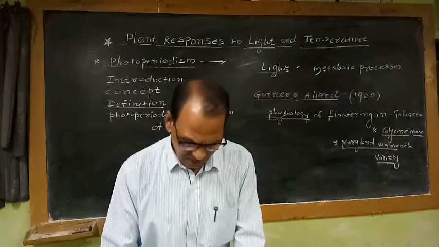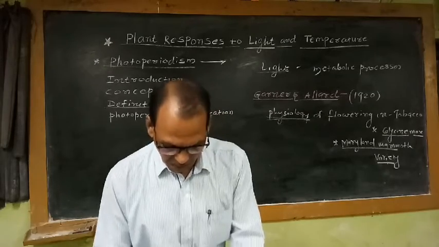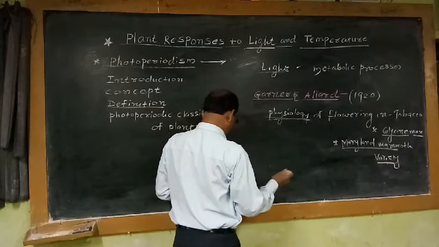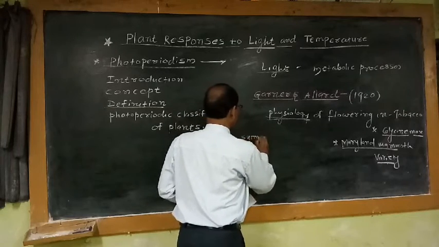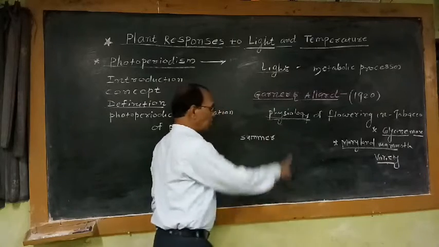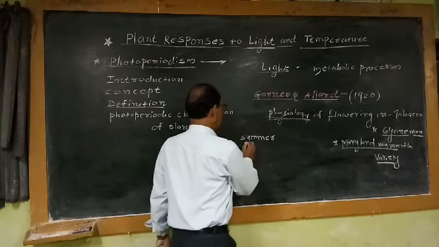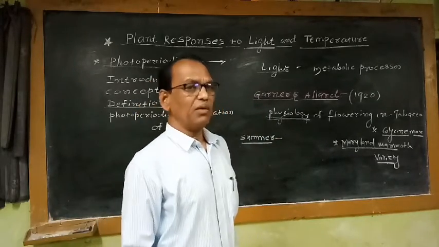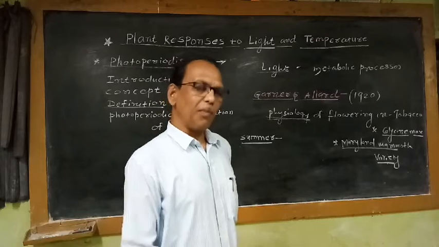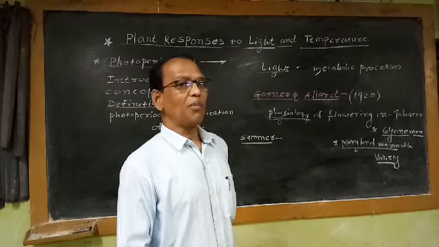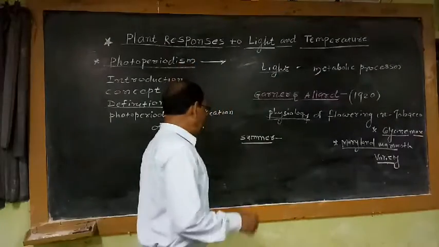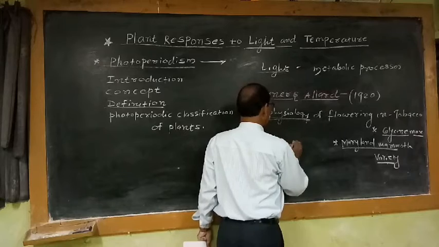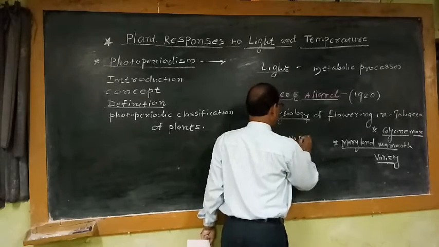So for finding this, they sowed the seeds of this plant in summer. They took the seeds of this Maryland Mammoth variety of tobacco and sowed them in summer. After germination, the seedling develops, and after completion of vegetative growth, a plant normally produces flowers. But when these plants were cultivated during the summer season, the plant remained vegetative. That means no flowering was reported.